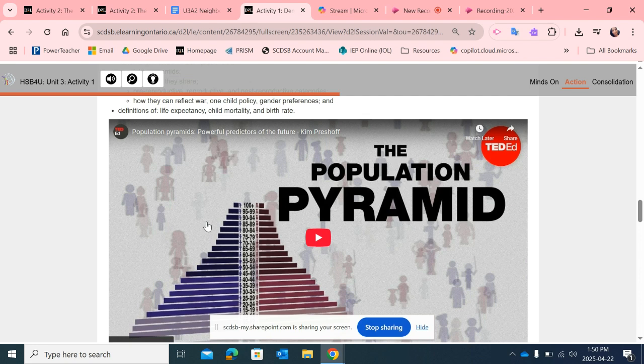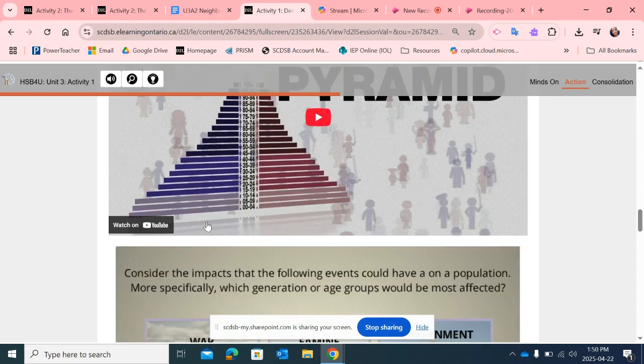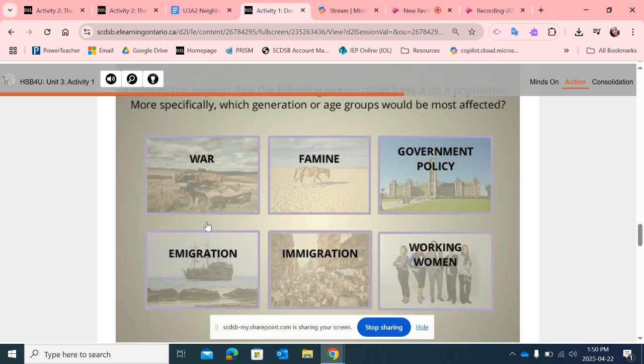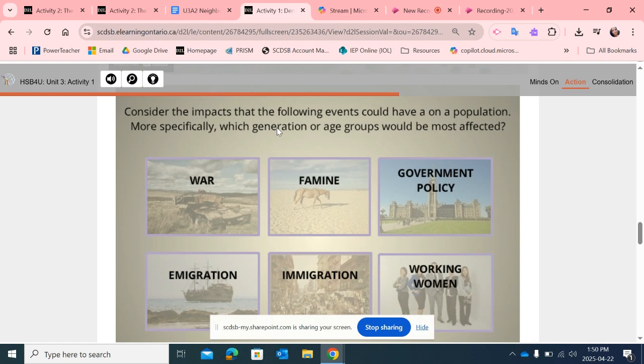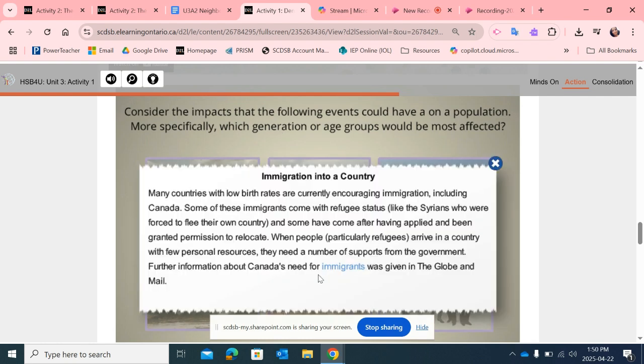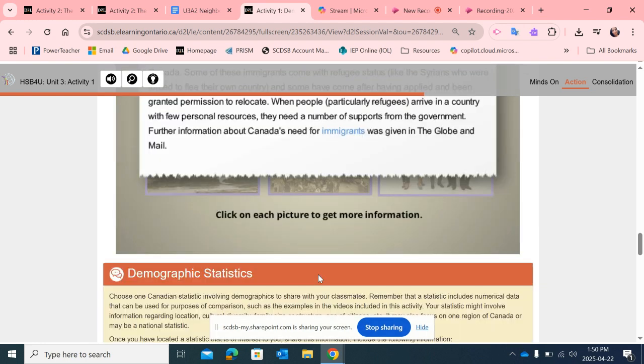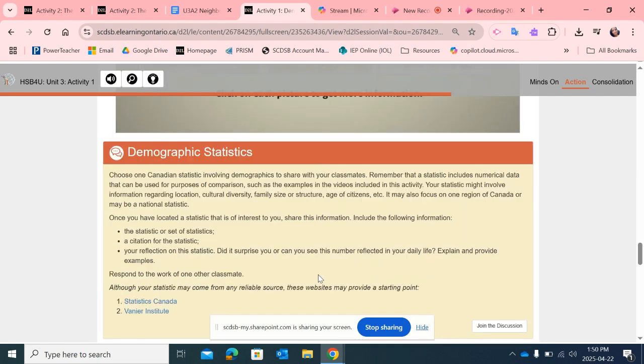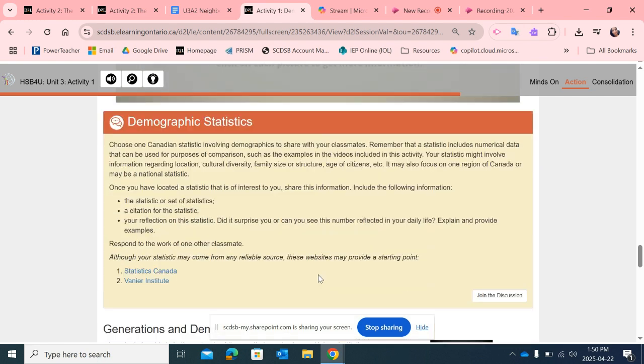It's very informative. It talks about the population pyramid and why we might not see workers in the workplace right now. And then have a look at this, interact with this activity here. So, for instance, clicking on immigration. Immigration into countries like Canada, we have low birth rates. So currently, immigration into Canada is an important part of keeping industry alive. So looking at demographics and how demographics and statistics can create change in a country.